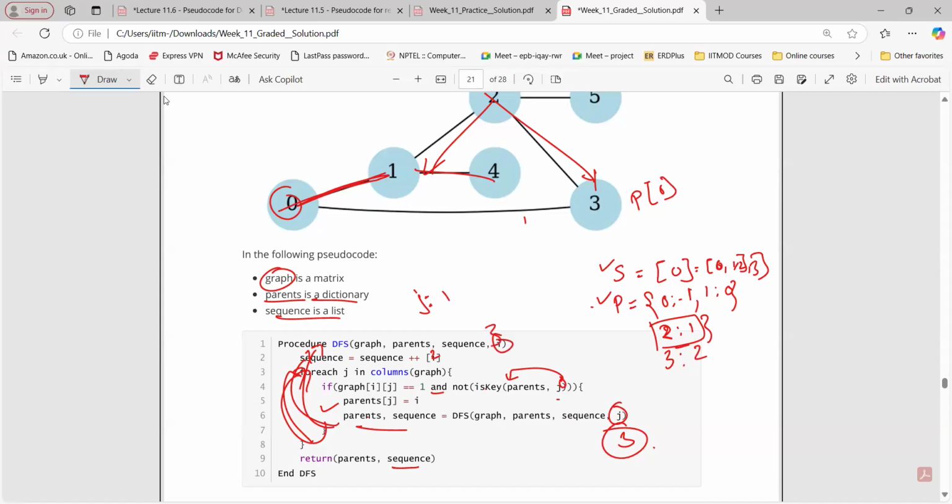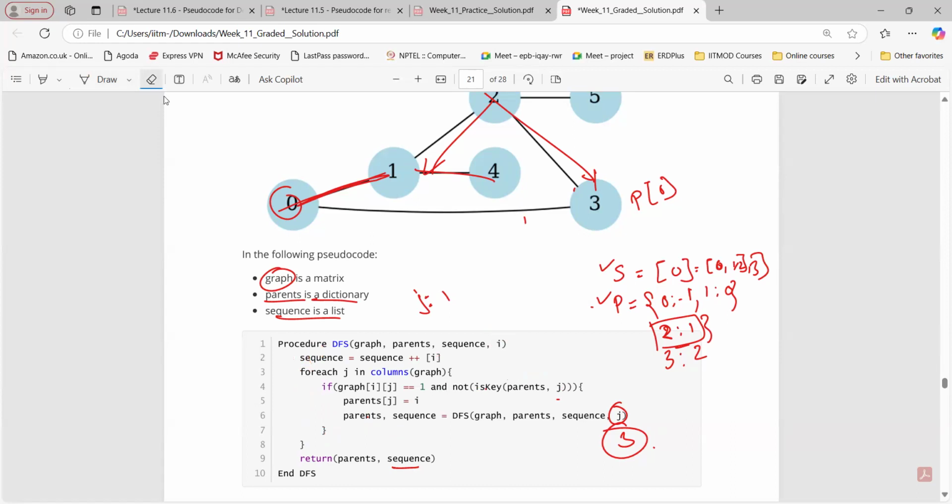Again, for this J equals 3, from 3 where can I go? I can go to 0, but 0 is already present. Next 1, no. 2, 2 is already present. 3, no. 4, no. 5, no. So for I equals to 3, what is happening here?